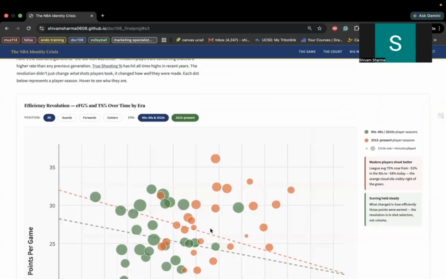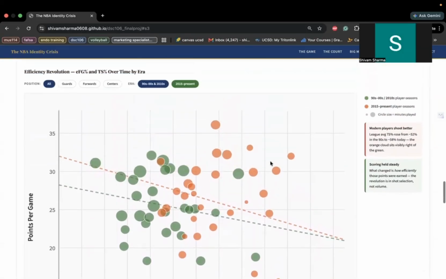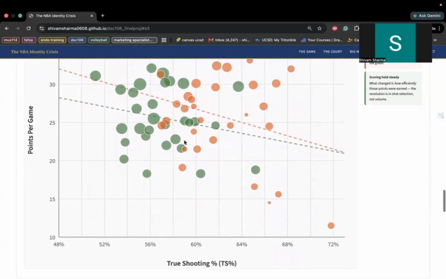The orange bubbles are current players, where the green bubbles are the old players. And you can see, even though they have similar points per game, they have a higher true shooting percentage, showing that players are taking more accurate shots.